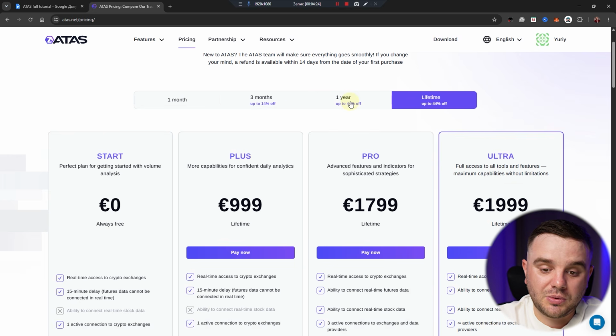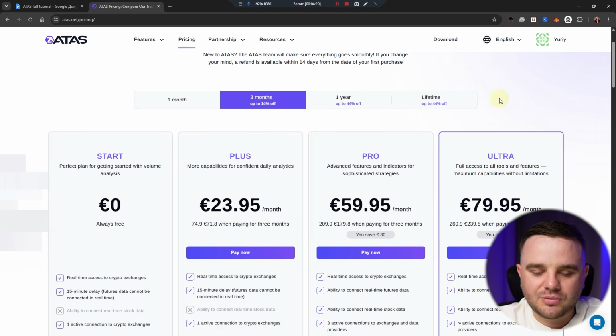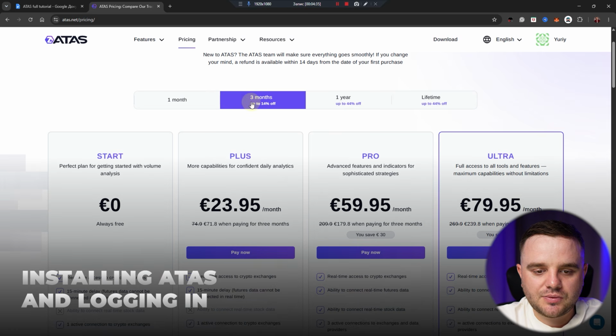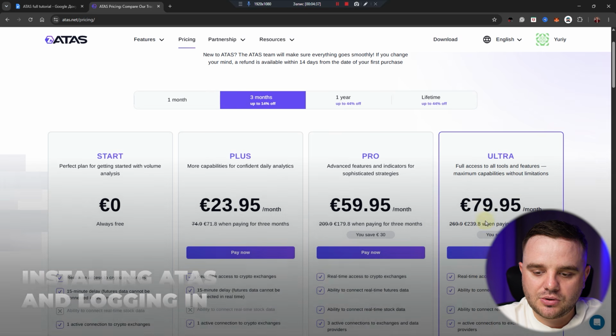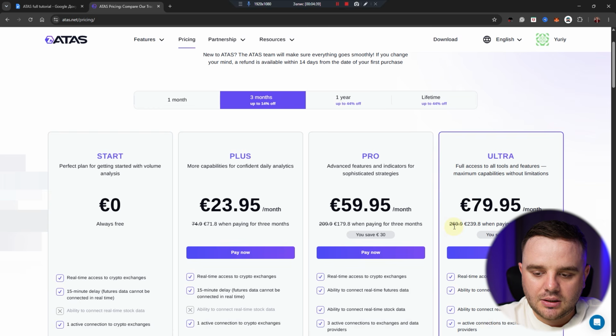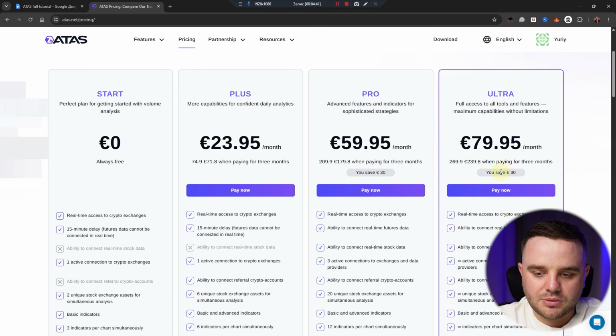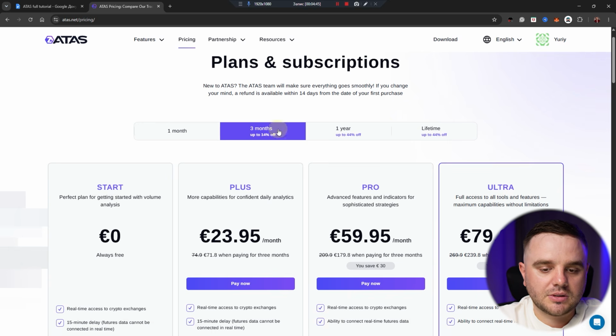But honestly, most people don't need it, because most of you will test it for several weeks and understand that trading isn't for you. That's why for most beginners, 3 months is the optimal choice, because you have a discount and you have a normal price. That's why my advice to you: start with 3 months.